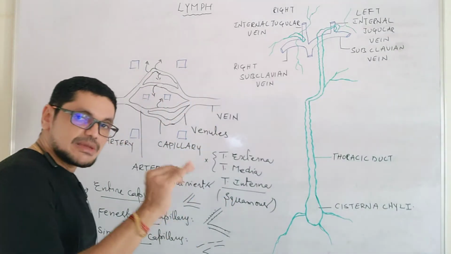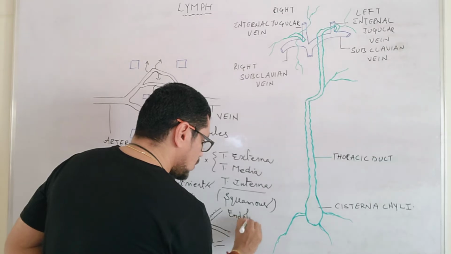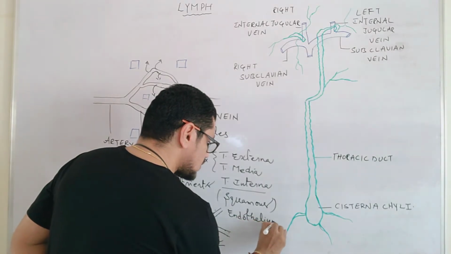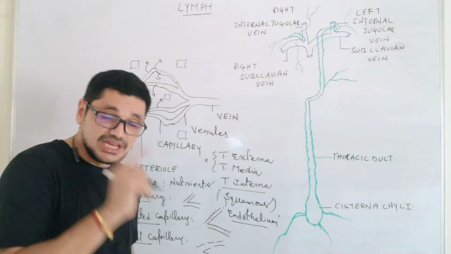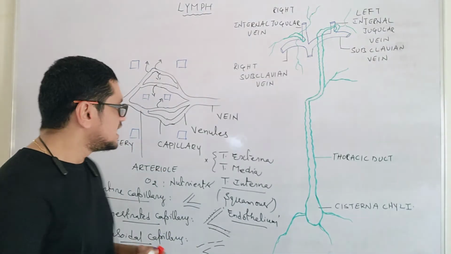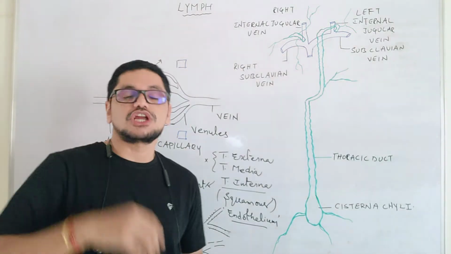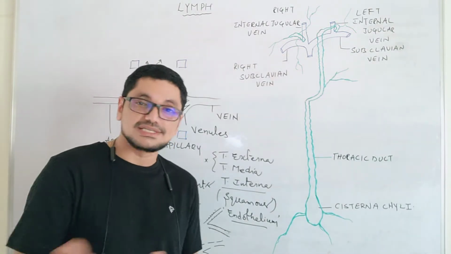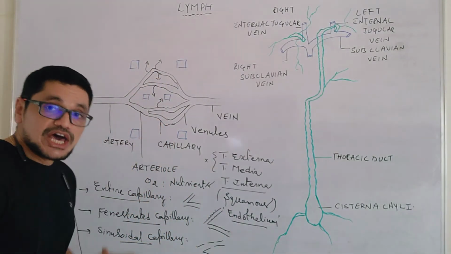So the squamous epithelial cells which are present there are called endothelium. The innermost layer of the capillary is called endothelium. It is a single layer. That's the reason why the capillary is very thin walled, and that is why the diffusion of nutrients, substances and gases is possible from this capillary network into the surrounding environment.